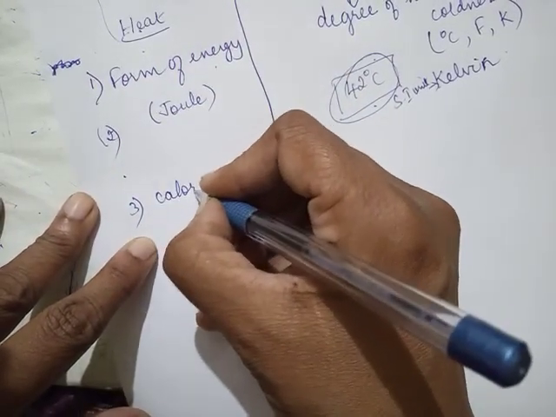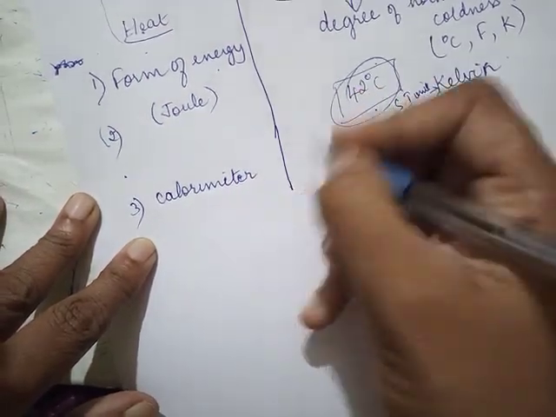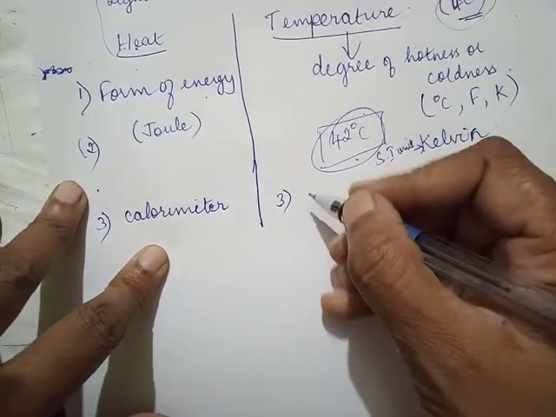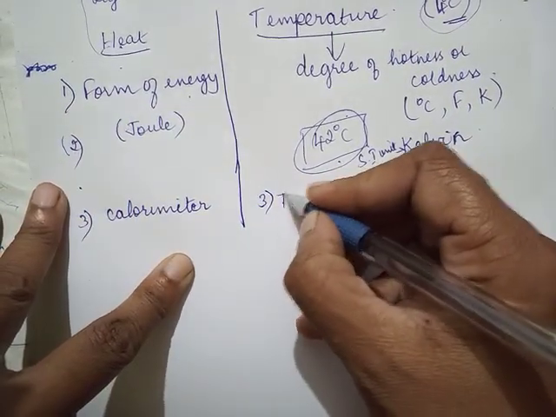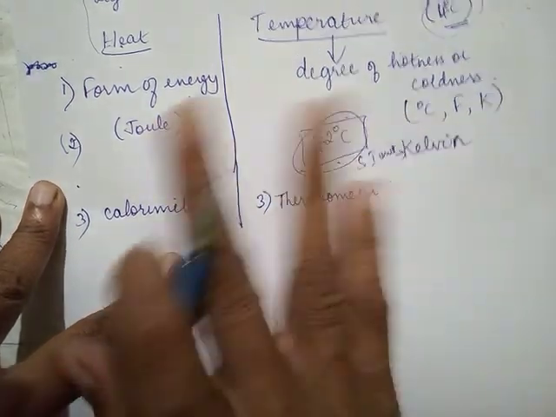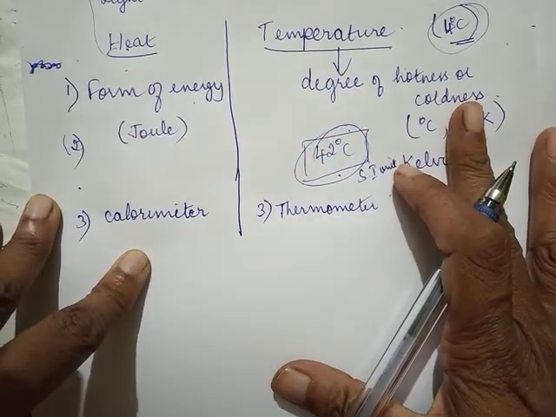Usually a calorimeter is the apparatus that we use in the lab to measure heat energy, and temperature is measured using a thermometer.